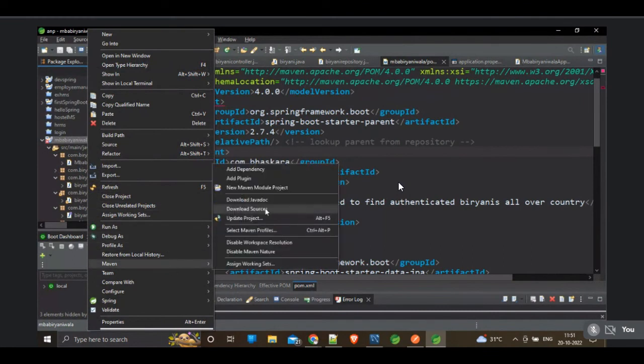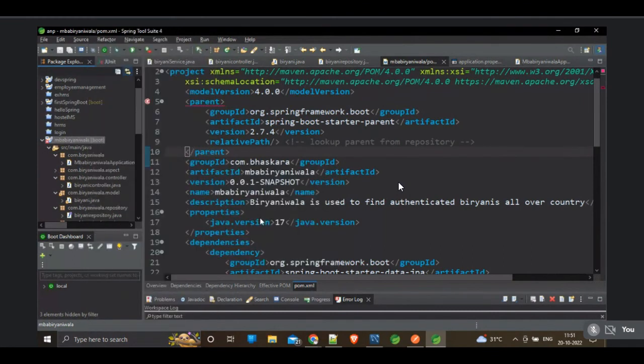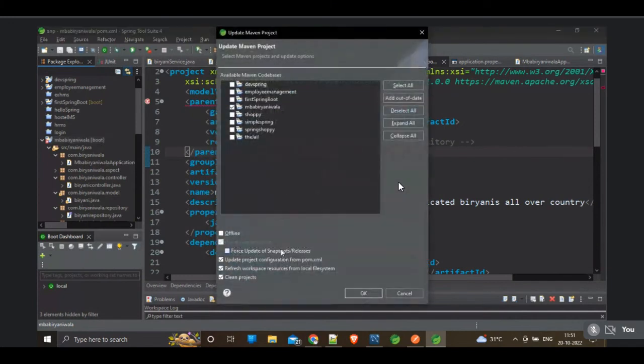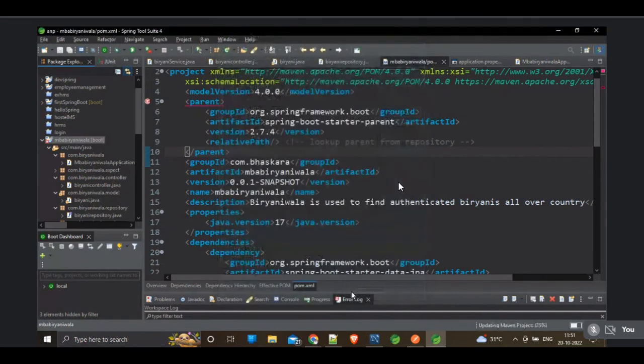Update the project. If you are having any issue in the pom.xml, just update the project. Updating the project will solve half of the issues for sure. Let's check whether it will solve the issue or not. 48%.